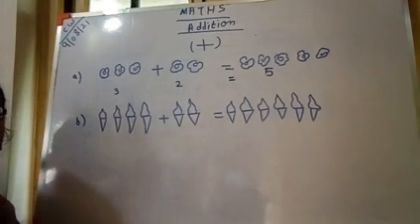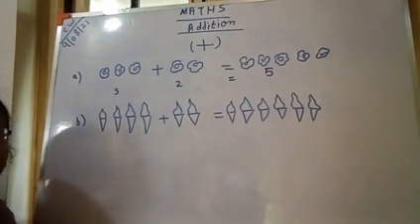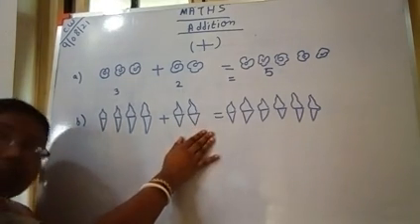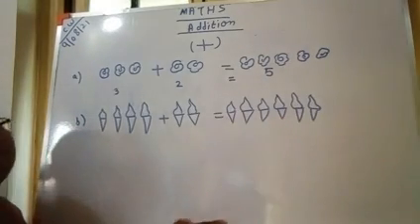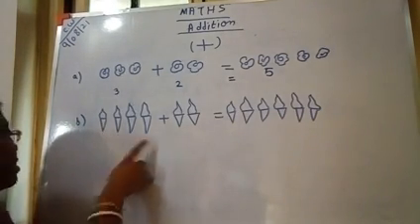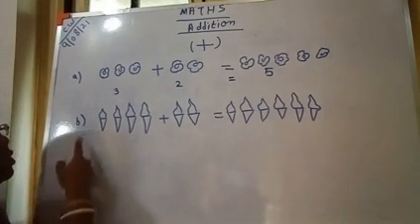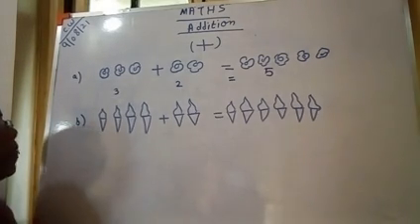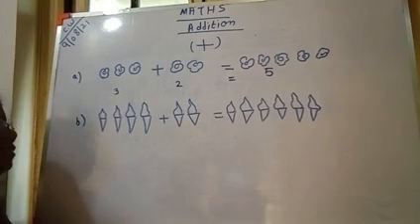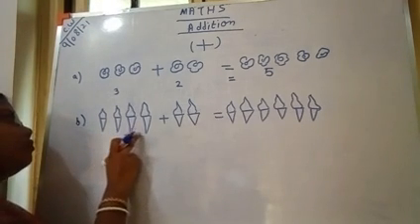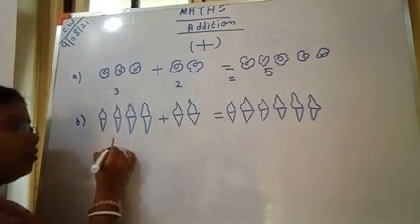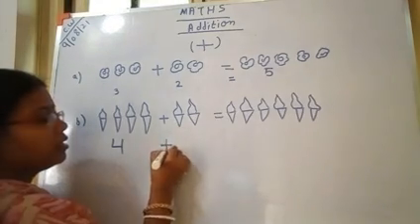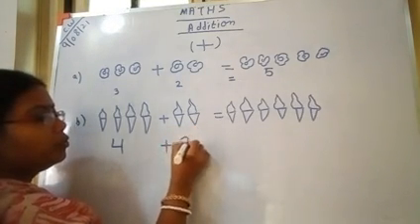Everybody likes ice cream? I know everybody likes ice cream. So we have to first count how many ice creams are here. And total how many ice creams are here? You have to just count the pictures and write the number here. How many ice creams are there? 1, 2, 3, 4. So we will write here 4. Plus, here it will be 1, 2.